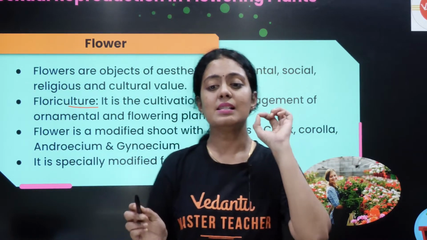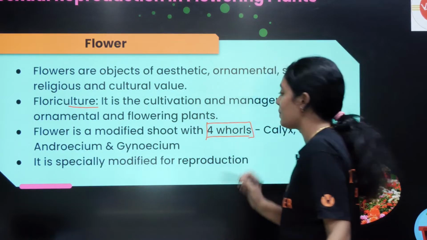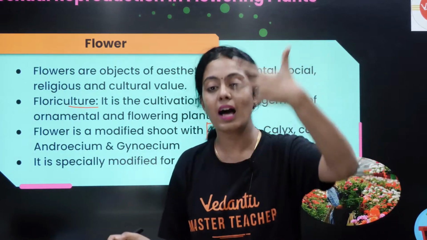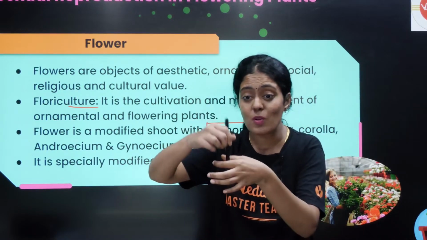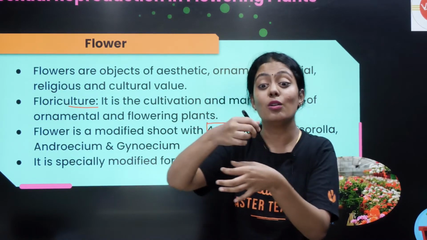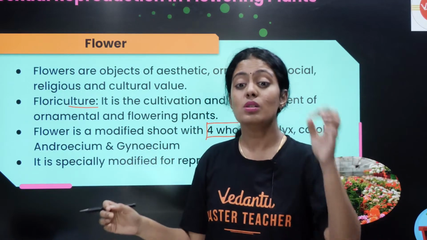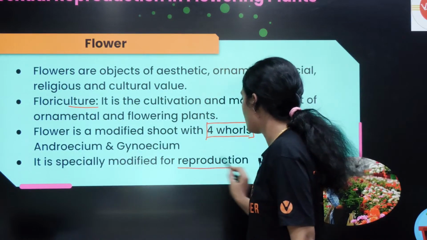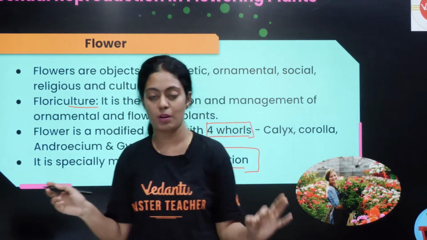So a flower is a modified shoot with 4 whorls. How many whorls are there, guys? There are 4 whorls: calyx, corolla, androecium and gynoecium. The innermost whorl is the gynoecium, then you have the androecium, then the calyx and corolla. It is a major organ of sexual reproduction, a very, very important organ for sexual reproduction.